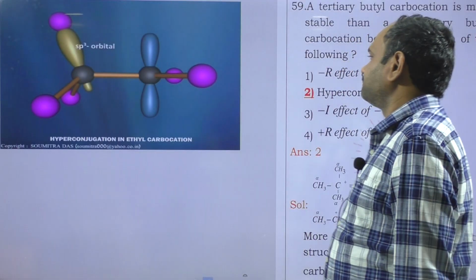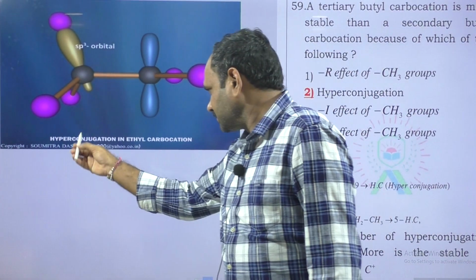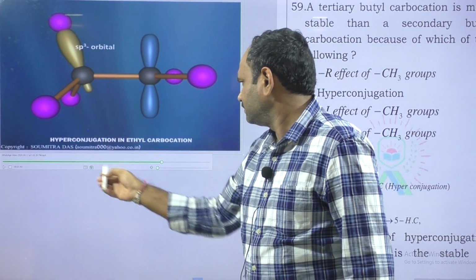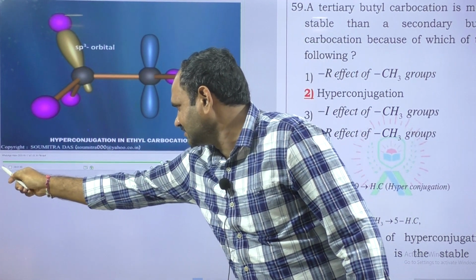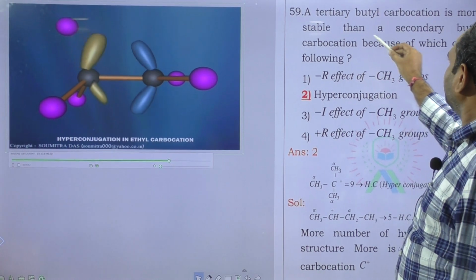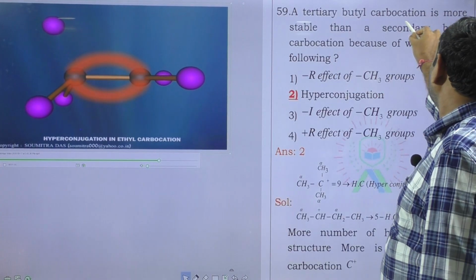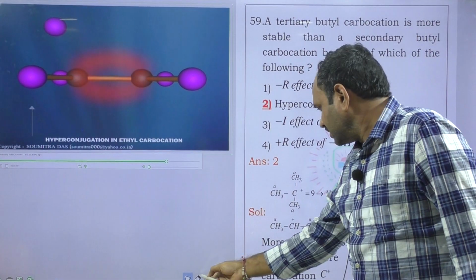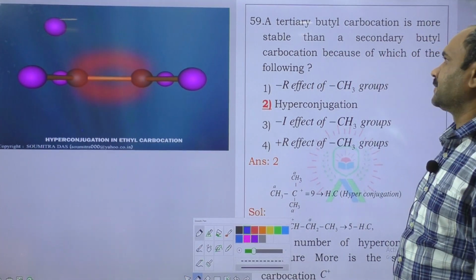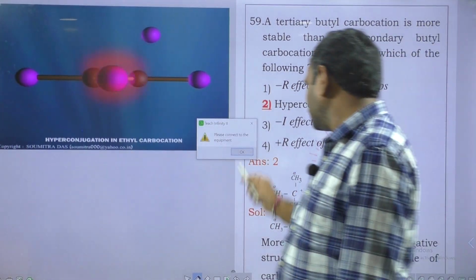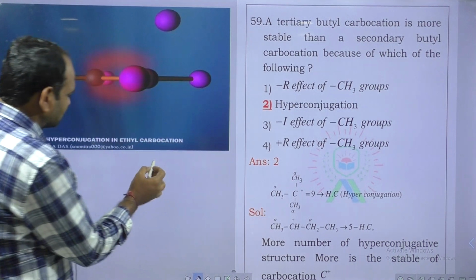Next question, hyperconjugation. Now we can observe this animation video. Here these carbocations, tertiary butyl. The stability of carbocations is based on hyperconjugation. Now we can observe hyperconjugation in this animation video.